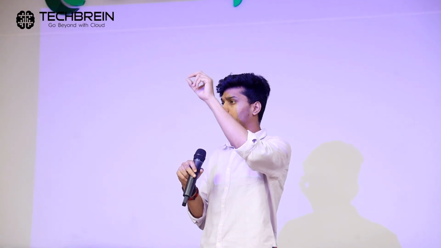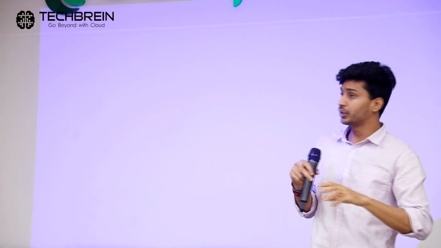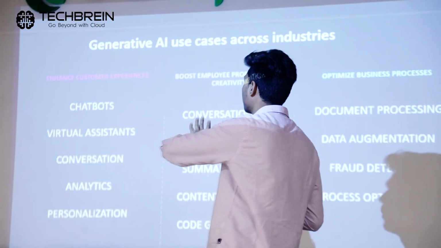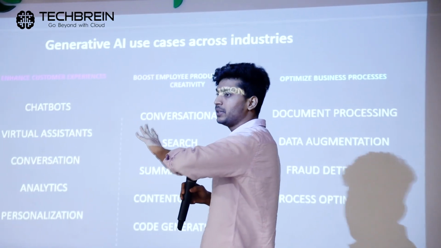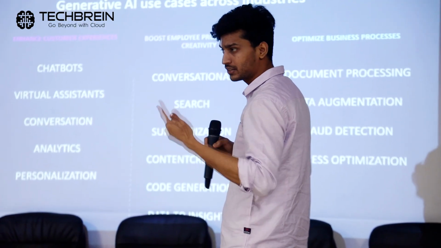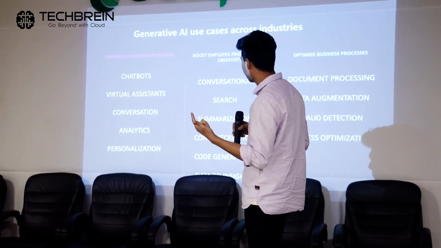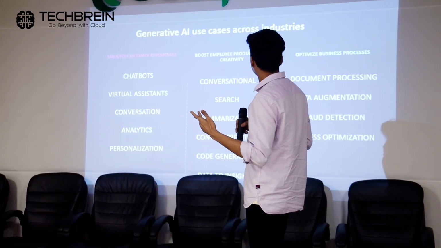So there are multiple ways to provide a prompt to your foundational model. It could be that you provide a single shot, you provide a zero shot, you provide a logical reasoning to it, you split your logical reasoning into multiple components and then do it. So there are multiple ways to do it. That's why prompt is a very important component that spans across generative AI use cases, across the industries. Some of the popular ones are chatbots, virtual assistants, search, summarization, content creation, code generation, and document processing.